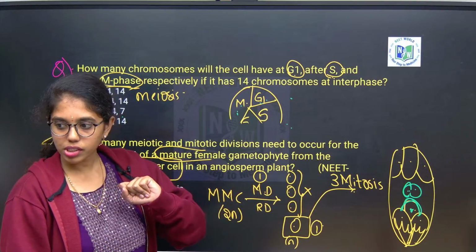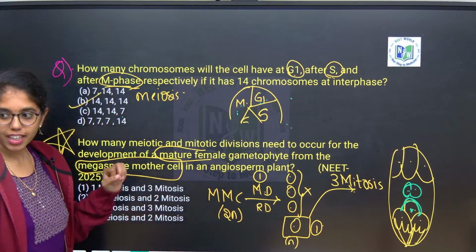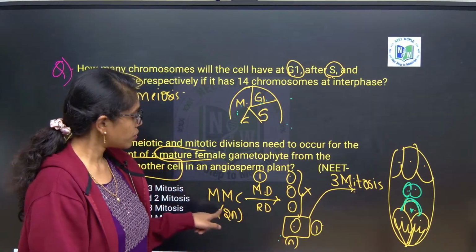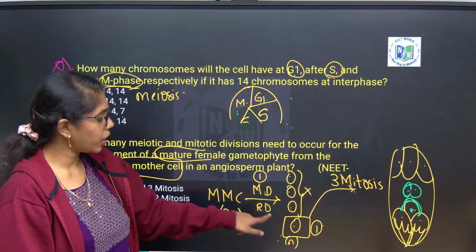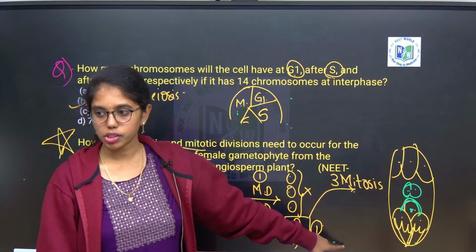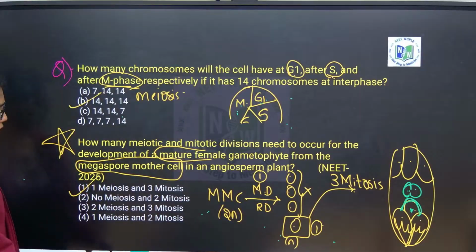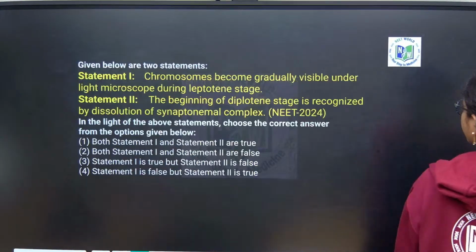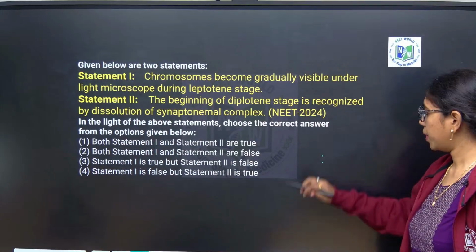3 mitotic divisions, right? Are you here? It is 3 mitotic divisions from the haploid megaspore. If the question is from the megaspore mother cell, then 1 meiotic and 3 mitotic divisions. Fine? So here what will be the answer? Option 1. Clear to everyone, right? Online students also?